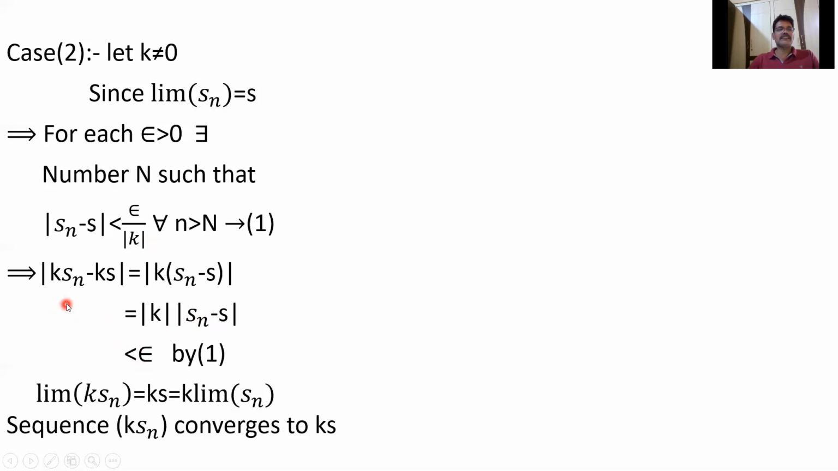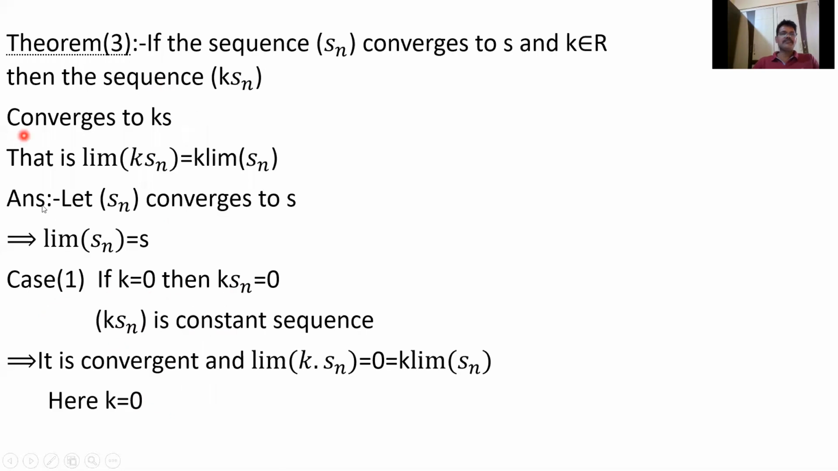That is, the sequence k·Sn converges to kS, and the limit of k·Sn equals k times the limit of Sn. So the sequence k·Sn converges to kS. Simple proof. So case 1 is very simple, where k is equal to 0.